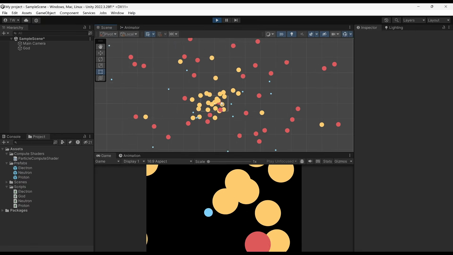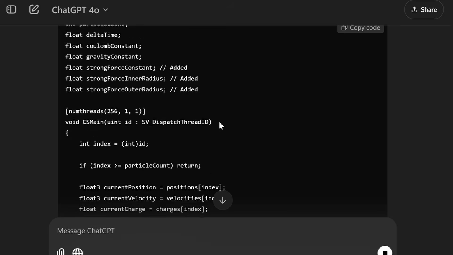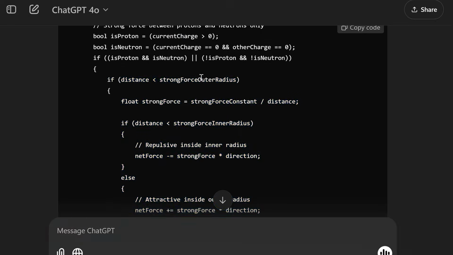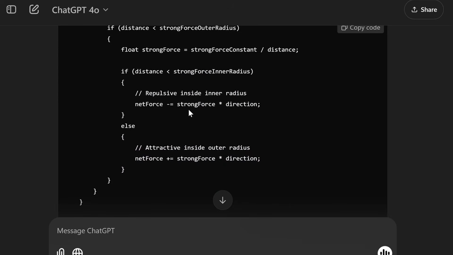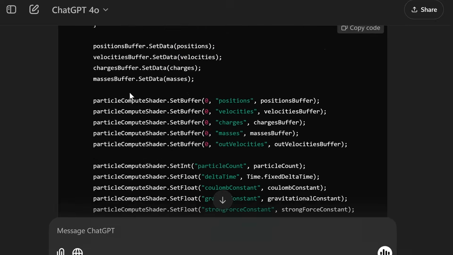Okay, let's go ahead and add the strong force, finally. So it's added our strong force constant and inner and outer radius to the compute shader. It's got some bools for whether it's a proton or a neutron. So here it's checking which radius it's inside, and either flipping the force if it's inside the inner radius for repulsion, or applying attraction if it's inside the outer radius. Okay, and the updated God script.